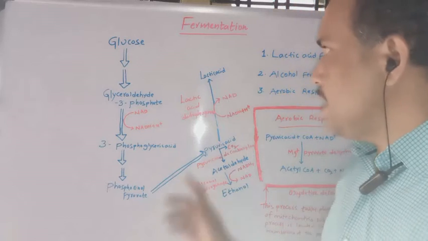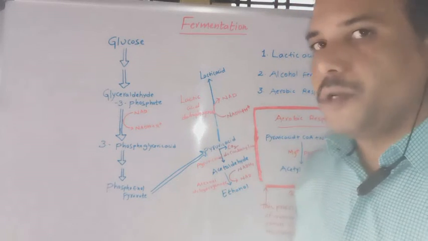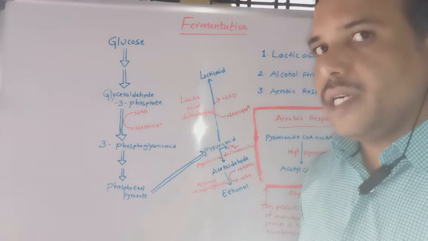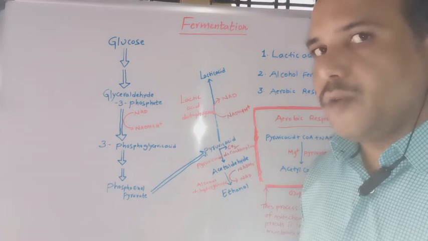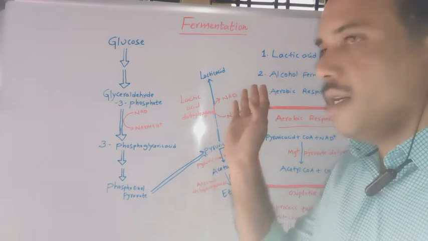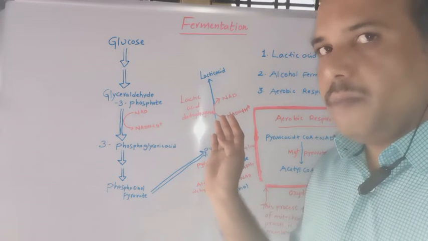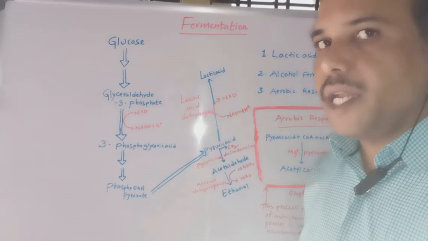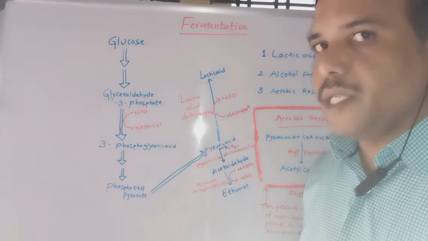How is lactic acid produced here? In eukaryotic animals like human beings, during heavy exertion, what happens? There is a lack of oxygen, which creates anaerobic conditions in the muscles.